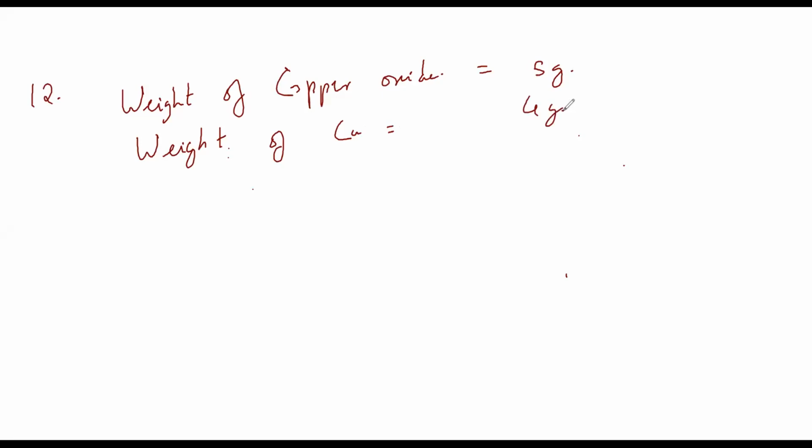So what is the weight of the oxygen in copper oxide? Common sense: 5 minus 4, 1 gram.